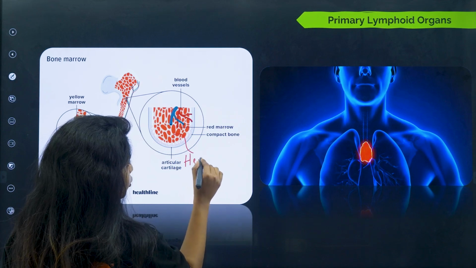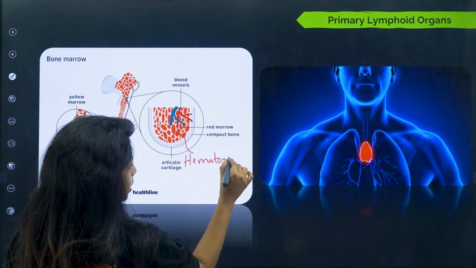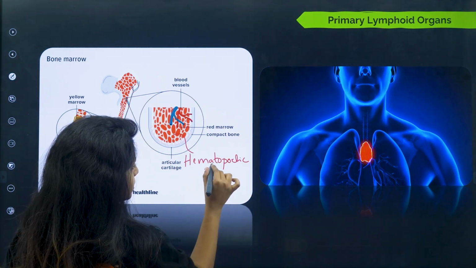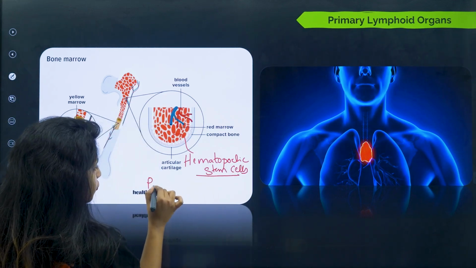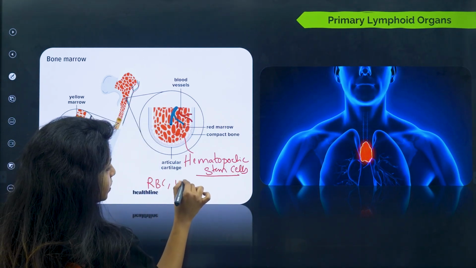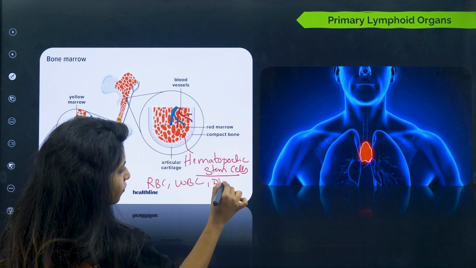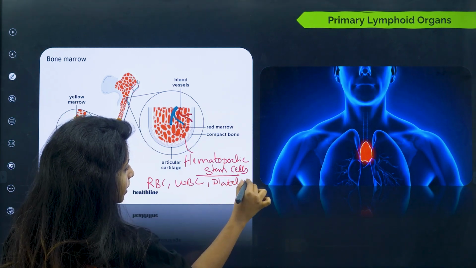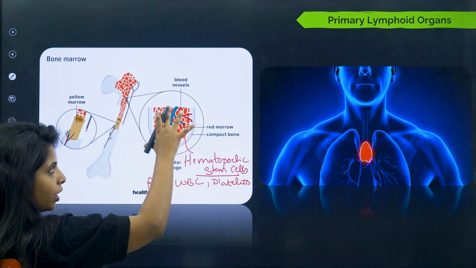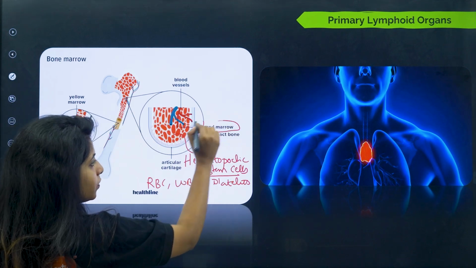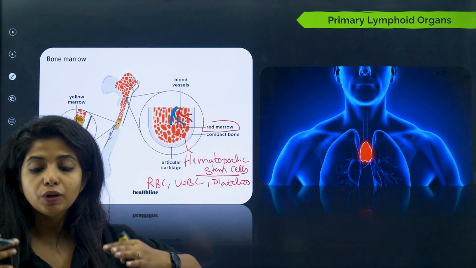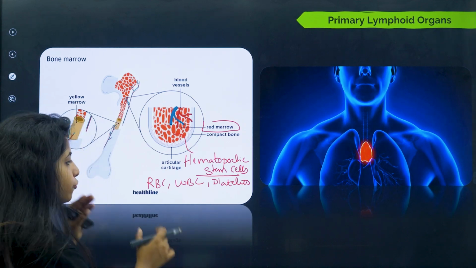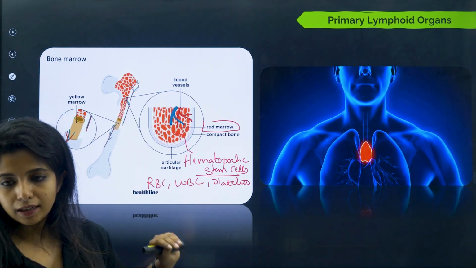You call them hematopoietic stem cells, which are responsible for formation of RBC, WBC, platelets and everything. Stem cells have an ability to divide into many different types of cells. So they form the RBC, WBC and platelets.